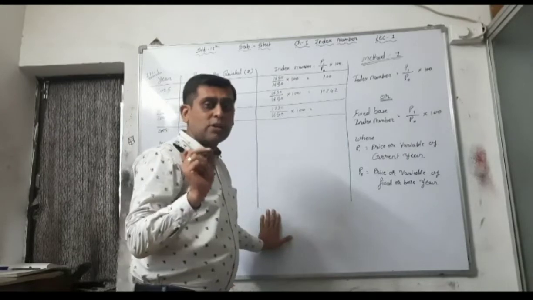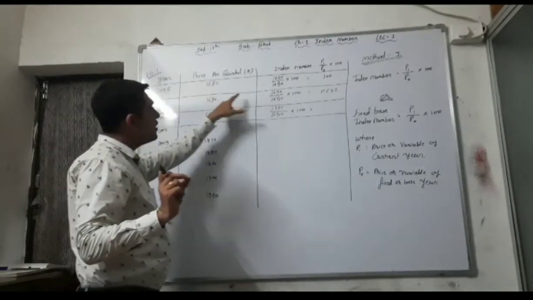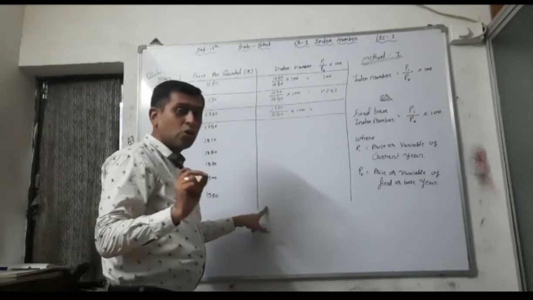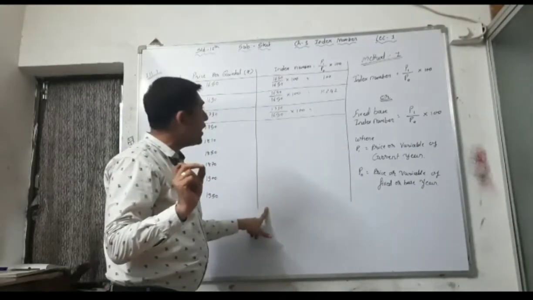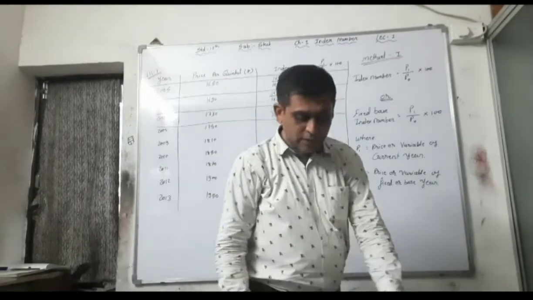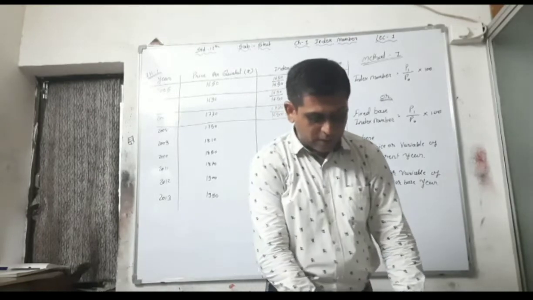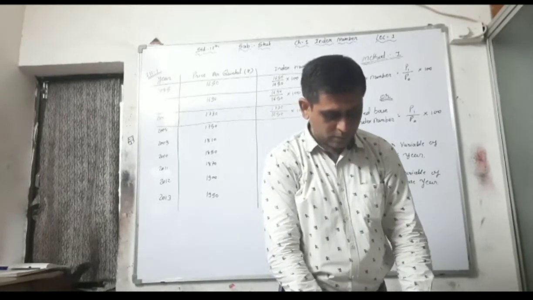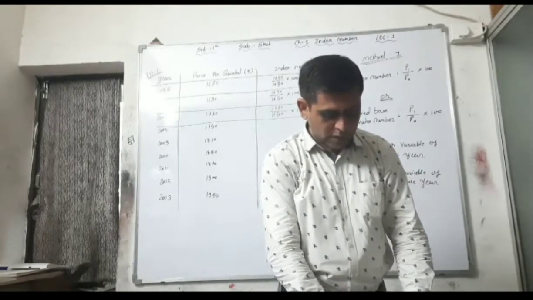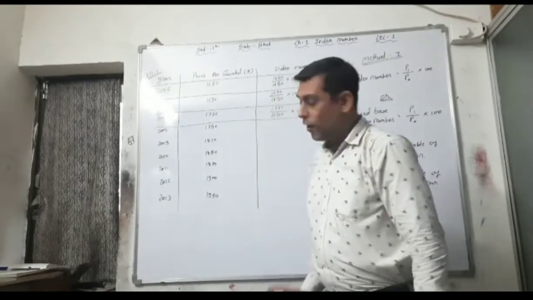Whenever it is a fixed base index number, you have to take the fixed base in each and every year's denominator to find out the index number. Okay, now see, 1730 divided by 1650 into 100, it is 104.85.